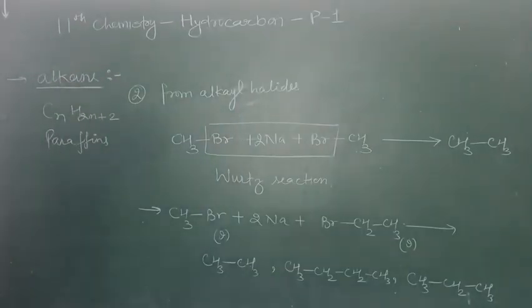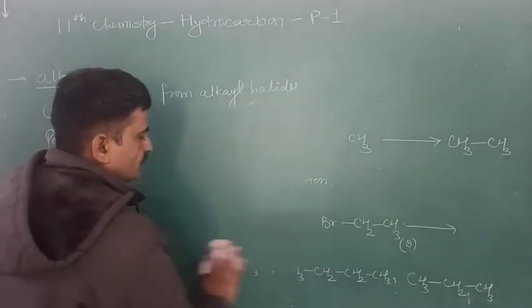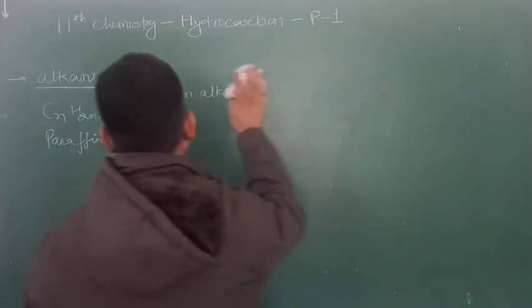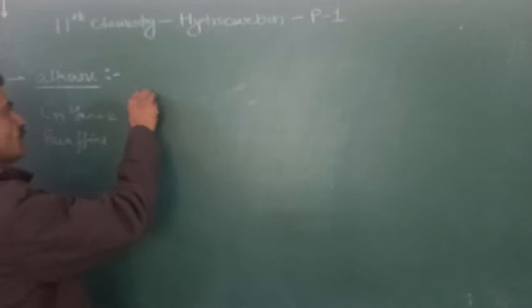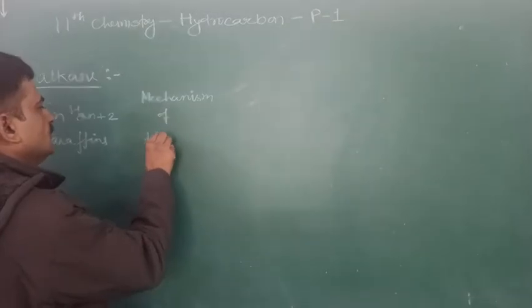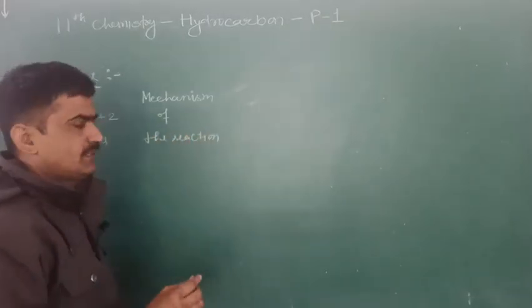What will be the mechanism of the reaction? Mechanism of the reaction means the steps taken to complete the reaction.